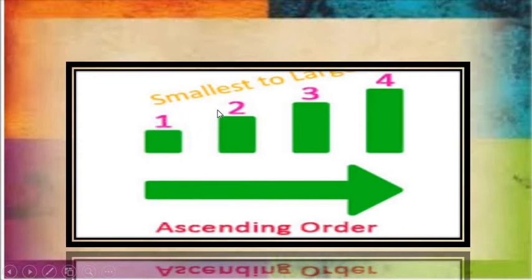To arrange the numbers in ascending order, we have to move from smallest to largest. Look at the board here. On the first step we have number 1, then 2, 3 and 4. So arranging the numbers from smallest to largest is called ascending or increasing order.